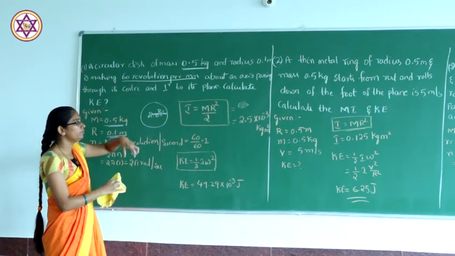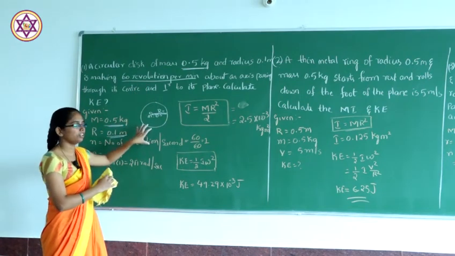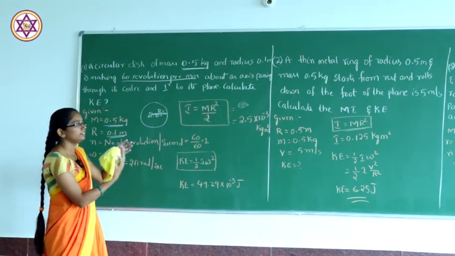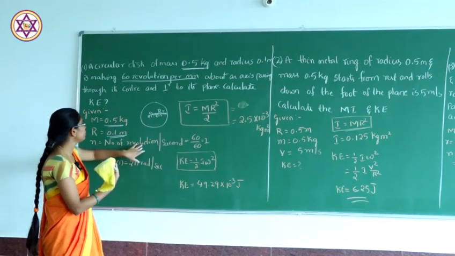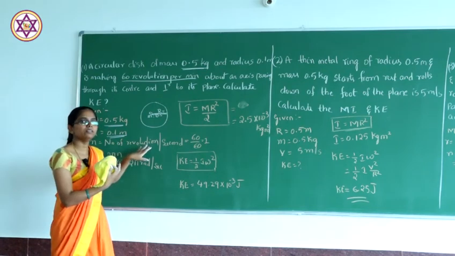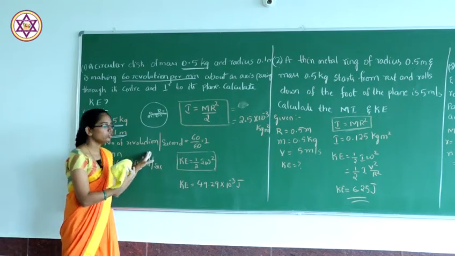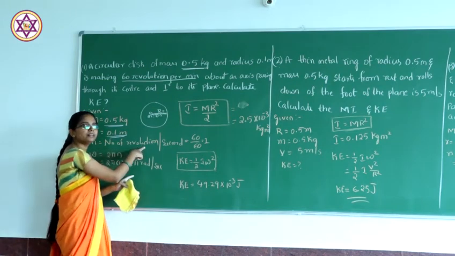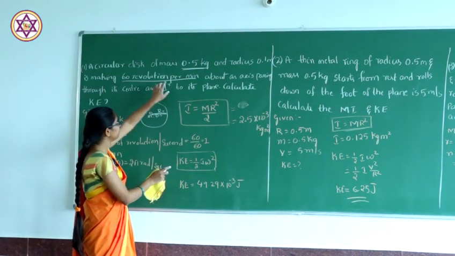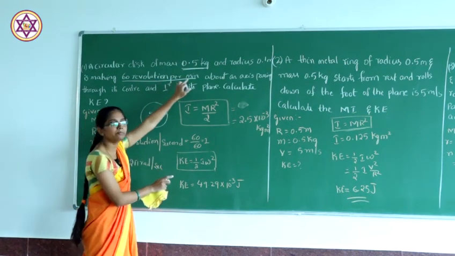That means if you rotate that circular disc, it takes 60 revolutions per minute. So, we need revolutions per second, which we write as n. Here they gave 60 revolutions per minute.